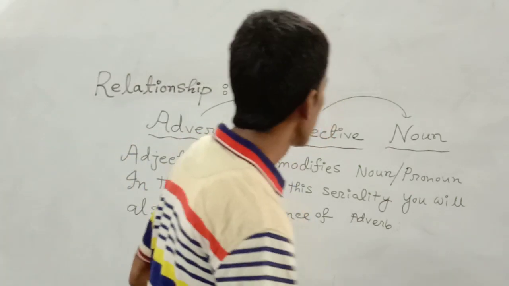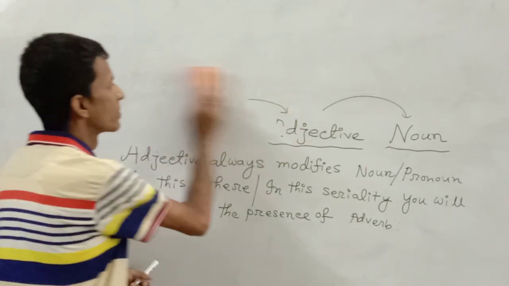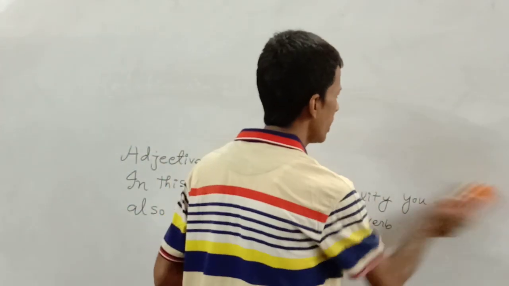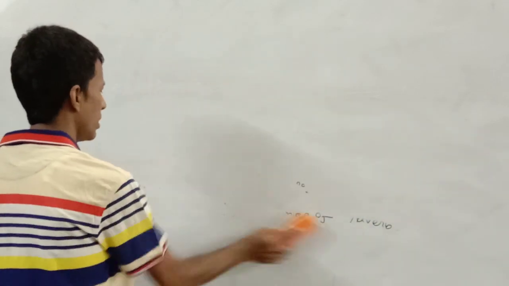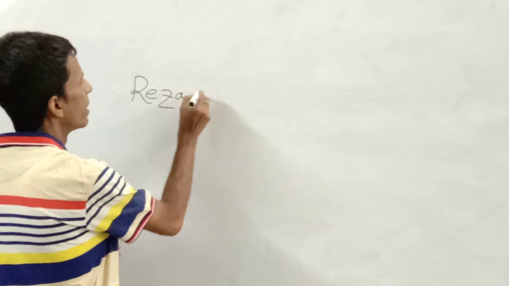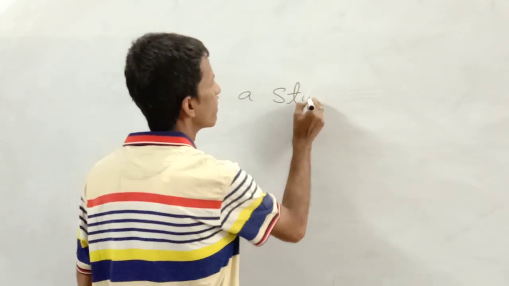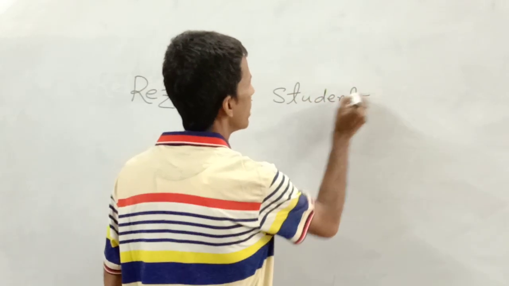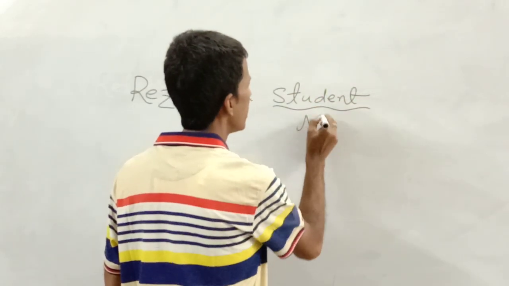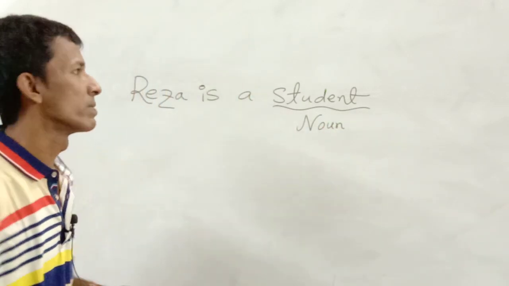Now I am going to explain it through the necessary examples. First of all, I will select a noun to maintain this seriality. Reza is a student. Here Reza is noun because the name of anything is called noun.